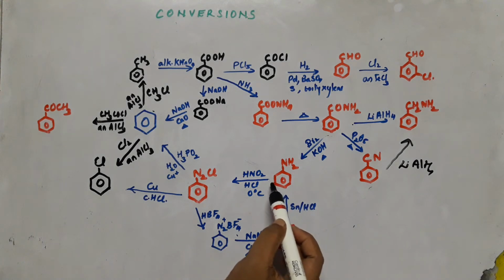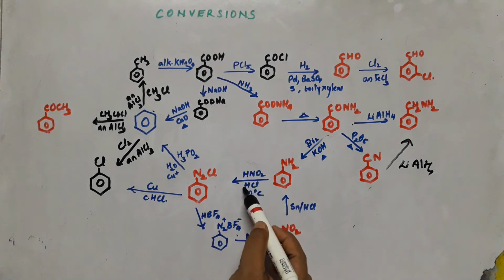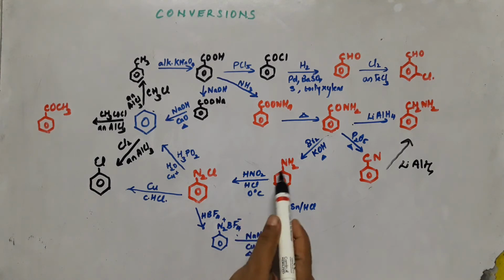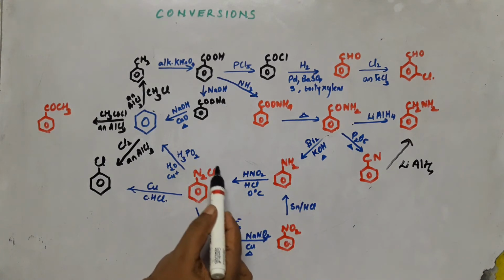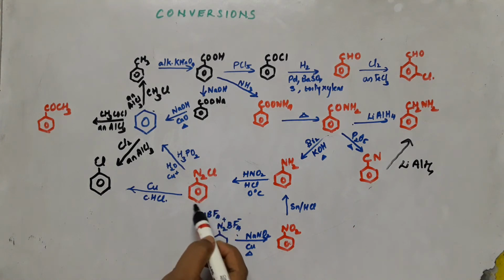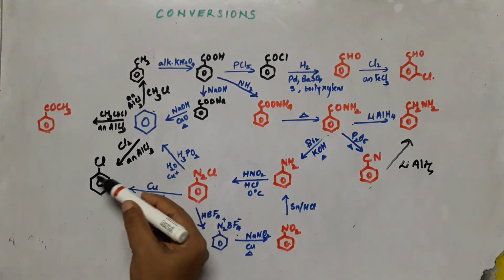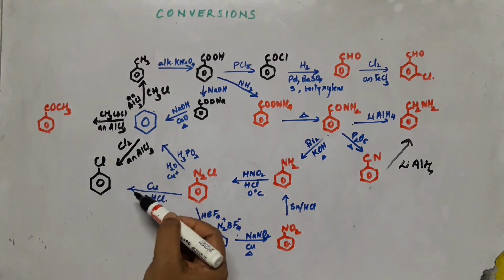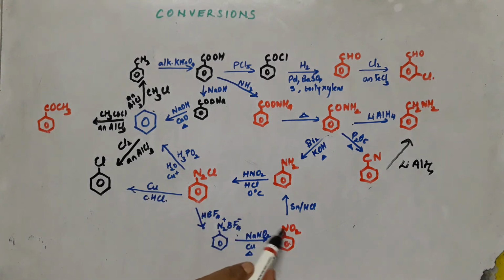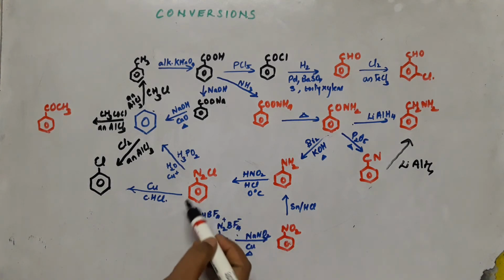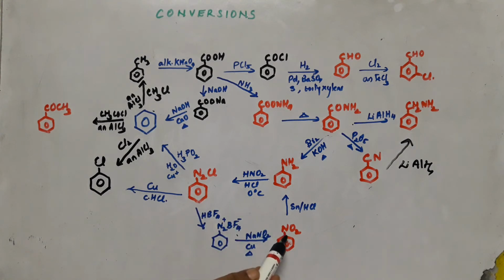Now aniline if it is treated with nitrous acid in presence of hydrochloric acid, 0 degrees Celsius, this is diazotization reaction. NH2 is converted into N2Cl. Benzene diazonium chloride is formed. Benzene diazonium chloride, we know that it is used for preparing many organic compounds. Large number of organic compounds can be prepared, like chlorobenzene, bromobenzene, cyanobenzene, nitrobenzene, so on. We can get different types of iodobenzene, fluorobenzene, so on. Different types of organic compounds can be prepared.